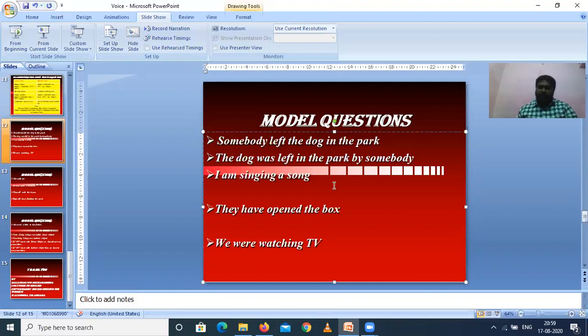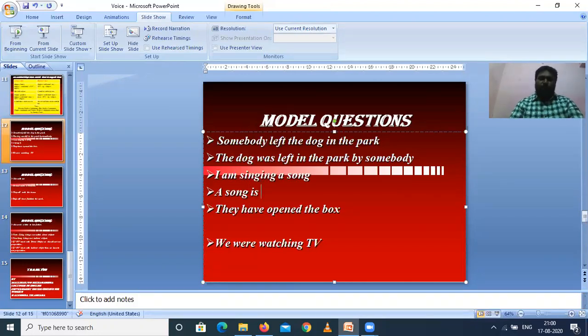And the second example you see, that is: I am singing a song. Here I is the subject, am singing is the verb, a song is the object. So the object will become the subject, a song. As I is the subject, we use am. Here song is the subject, so we use singular is.